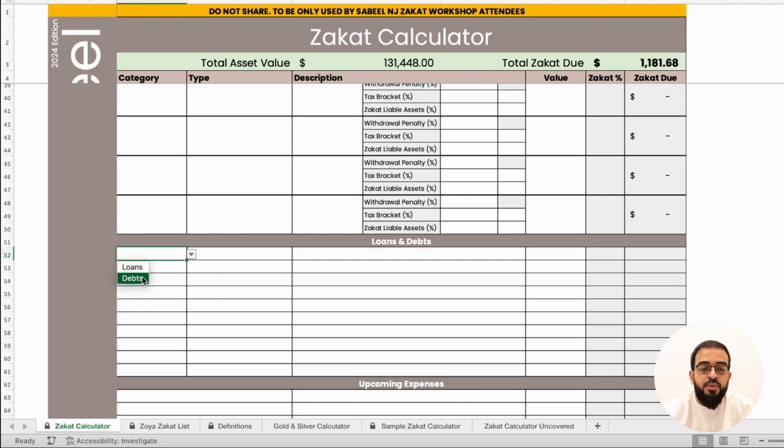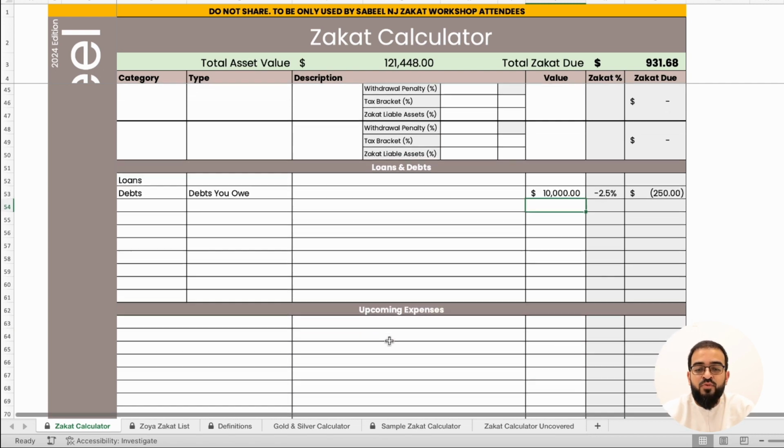You have 2 options within loans. You can put debts owed to you that are hard and debts owed to you that are soft. And then within debts, you have debts in general, that is debts you owe. Anything that you put in debts you owe will be deducted from your overall asset value, and you won't pay zakat on those. For example, our total asset value right now is $131,448. Let's say you have $10,000 in debts. Now your total asset value becomes $121,448, and your zakat is calculated accordingly.